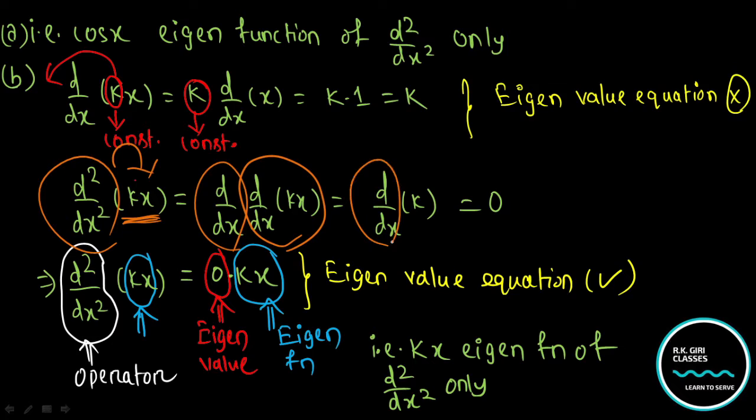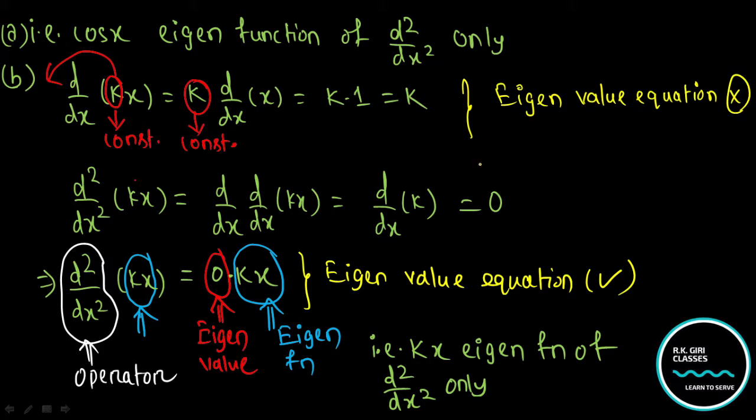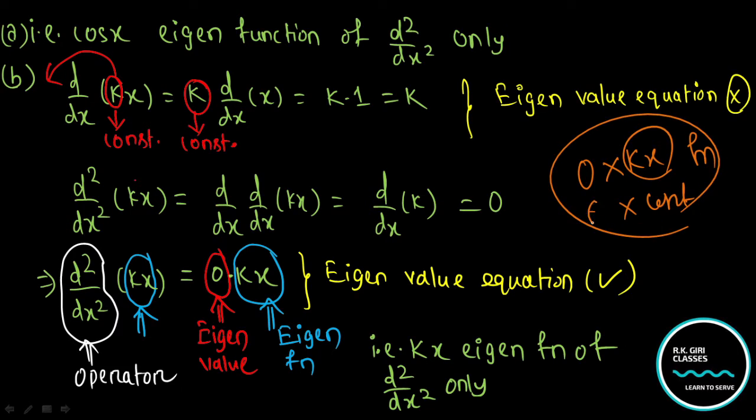So now the k with this operator. We already know the derivative of any constant is 0. What is the result? The result is 0, right? So you can multiply 0 with any constant or any function, so the result will be 0. You can represent it like this, 0 into kx.